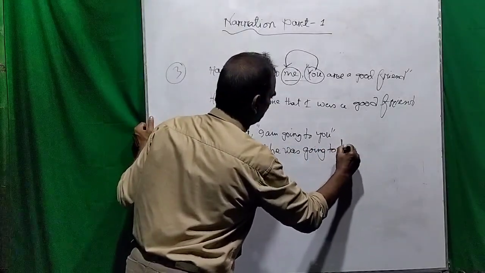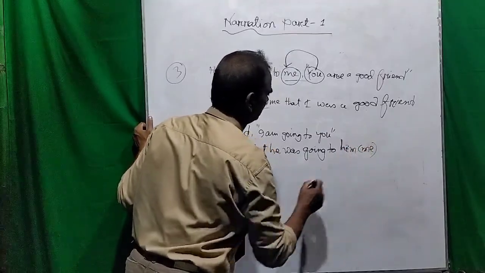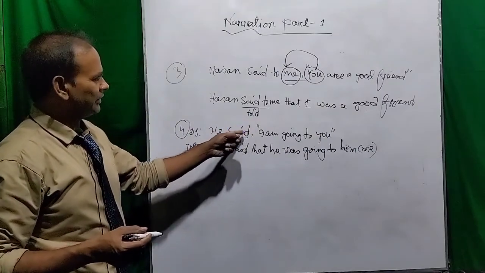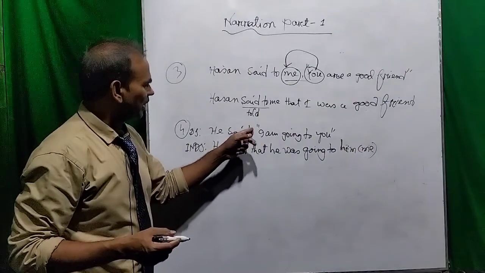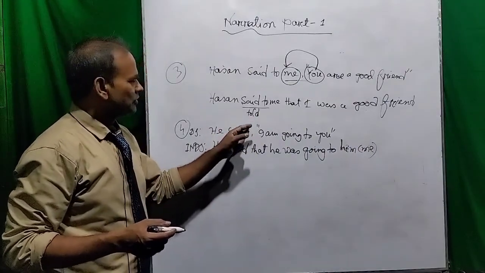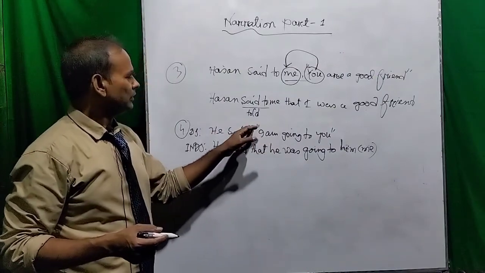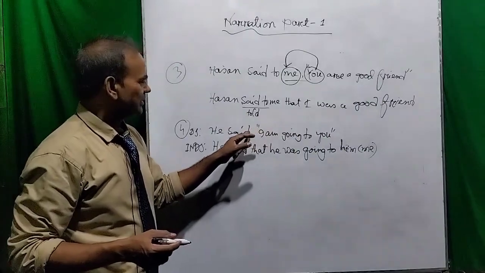Dear viewers, there may be an implied object here. So there is no object after the reporting verb in the direct speech, you see. So I can take it as implied. So I may take me as the implied object.